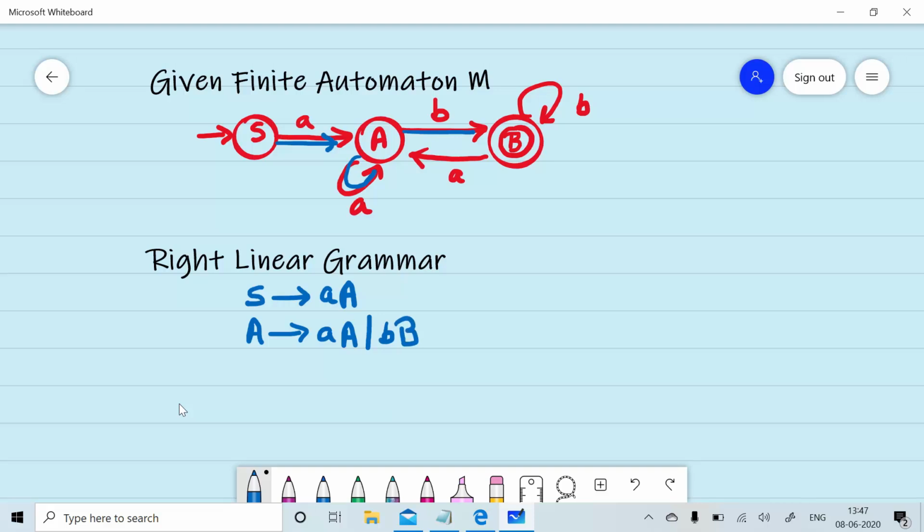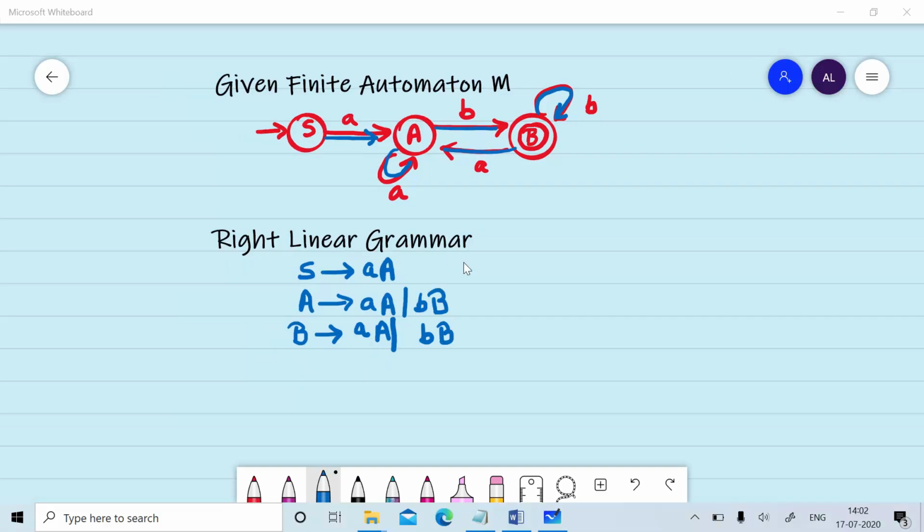For the transition of a from B to A, we can write down B will give you aA. For the self loop of b on B, we can write down B will give you bB. B is the final state and there is a transition from A to B on reading of b. So we will add A will give you b. B is the final state. So we will add B will give you null using rule number 2. And this represents the right linear grammar for the given finite automata M.